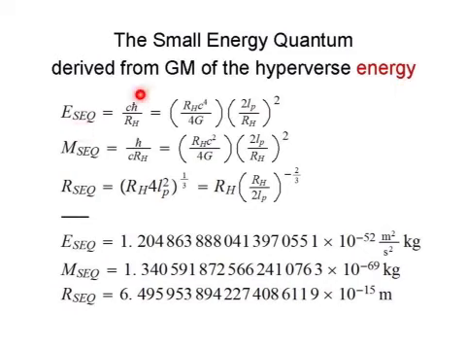That energy value is given by c times h bar divided by the radius of the hyperverse. Alternatively, we can express it as so. The mass is h bar divided by c times r sub h, and can be expressed as so. And the radius is the cube root of the radius of the hyperverse times 4LP squared, and can also be expressed in terms of RH over 2LP. Numerically, the small energy quantum energy is about 1.2 times 10 to the minus 52 joules. The mass is about 1.34 times 10 to the minus 69 kilograms, and the radius of the small energy quantum is about 6.5 times 10 to the minus 15th meters.